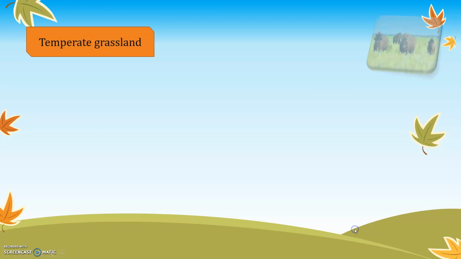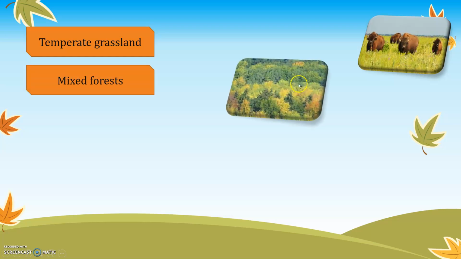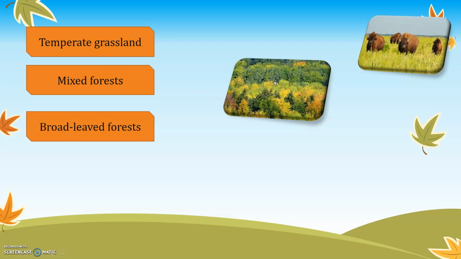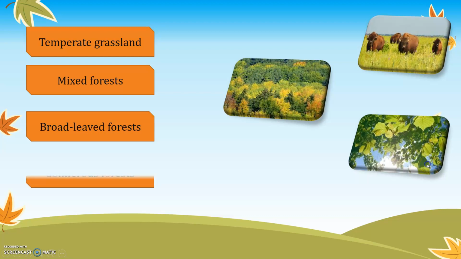Temperate grasslands. This is how the grassland looks over here, which becomes a home for animals to survive, because these animals stay in the tall grasses. Mixed forest, where different types of trees are found. This is called a mixed forest. Broad-leaf forest means all the trees which have broad leaves. Example, the banana tree. You can see the leaves which are broad, so they are called broad-leaf forest.